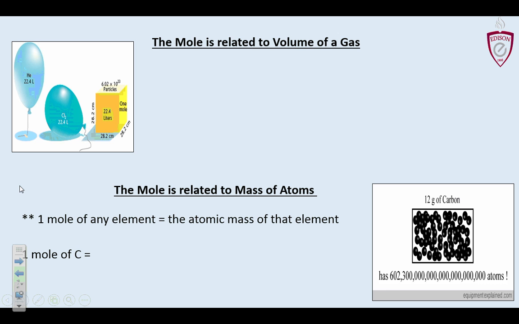So a mole of carbon is going to be 12.01 grams. We always round this when we do computations in our class. In class we're going to round it up, but that's the actual number that's on the periodic table. So we wanted to put that in there. And a mole of lithium would weigh its atomic mass, 6.94 grams. And a mole of nitrogen, 14 grams.